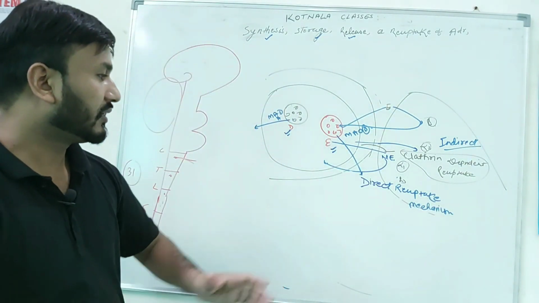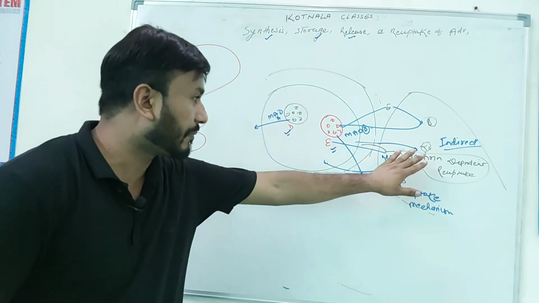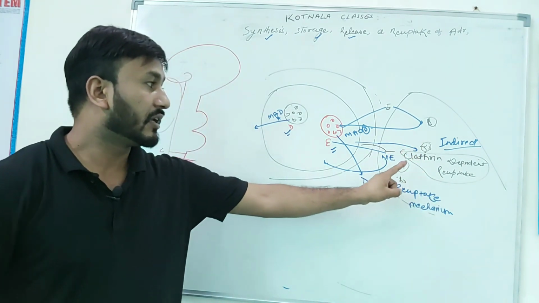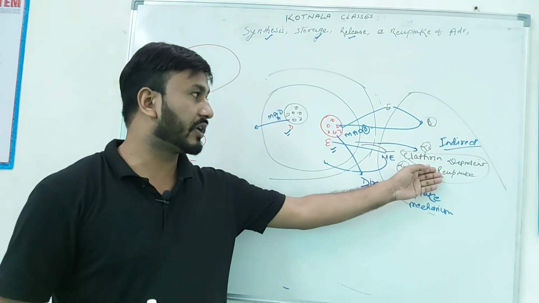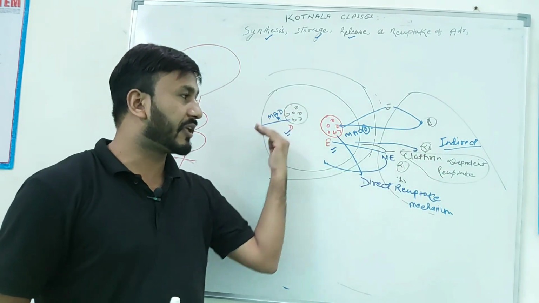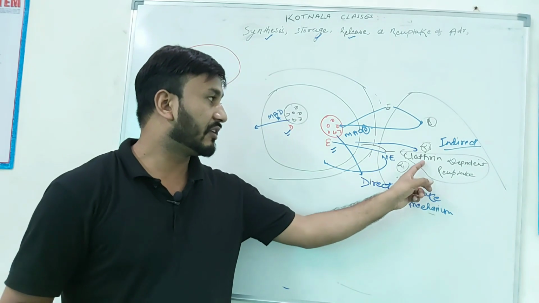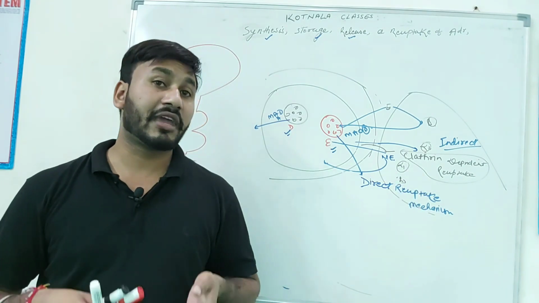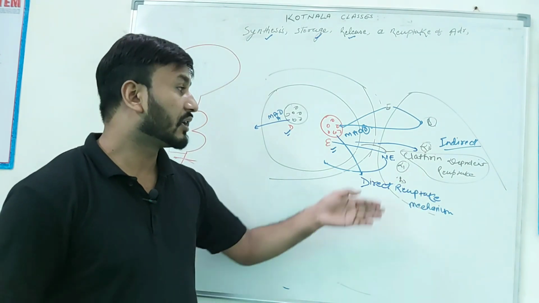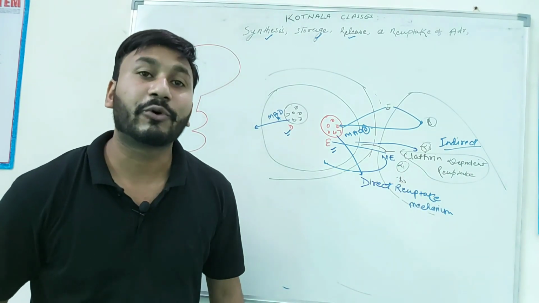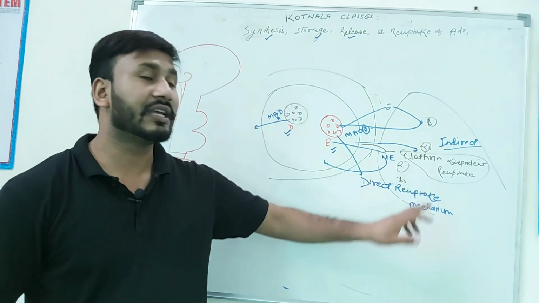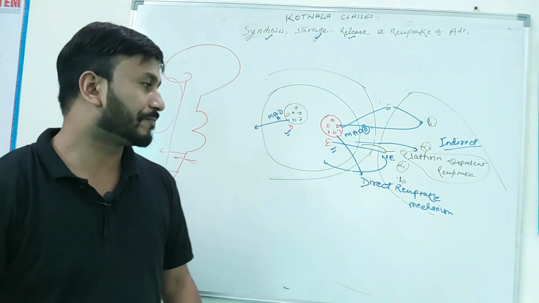Okay, that means direct reuptake mechanism and indirect reuptake mechanism are very important, because clathrin is a protein. Whenever you want reuptake of norepinephrine, this protein is very helpful, and many company examiners ask which protein is responsible for reuptake of monoamines or catecholamines. Only clathrin, right?